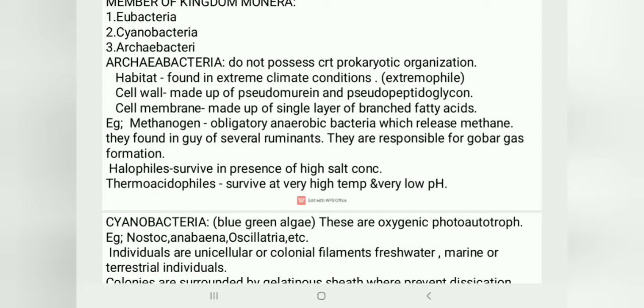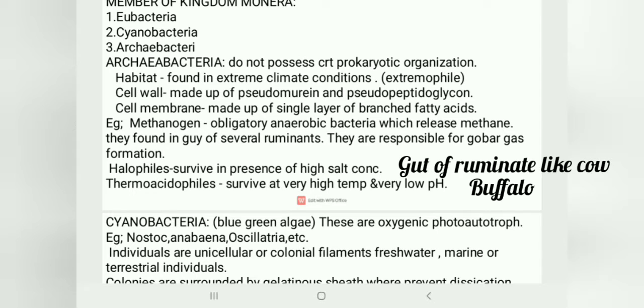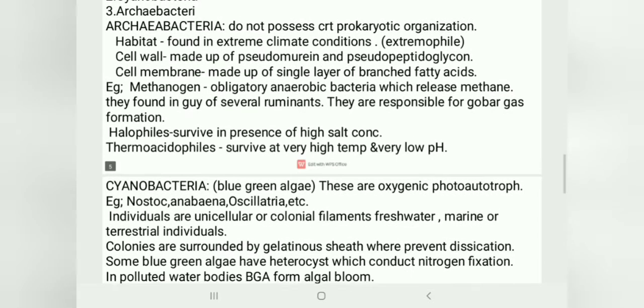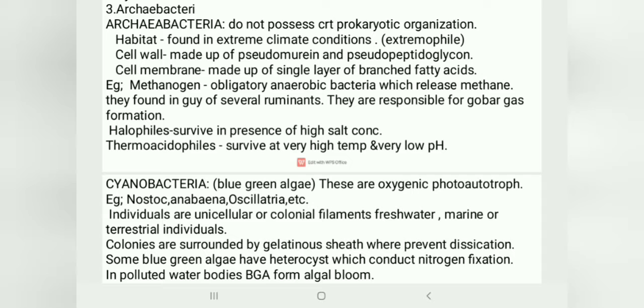Coming to the cell membrane, it is made up of a single layer of branched fatty acids. The cell membrane in Archaebacteria is of 3 types. The first one is methanogens. They are obligatory anaerobic bacteria which release methane, and they are found in the gut of several ruminants. They are responsible for gobar gas formation. Halophiles live in high salt concentration. Next are thermoacidophiles, which means very high temperature and very low pH.